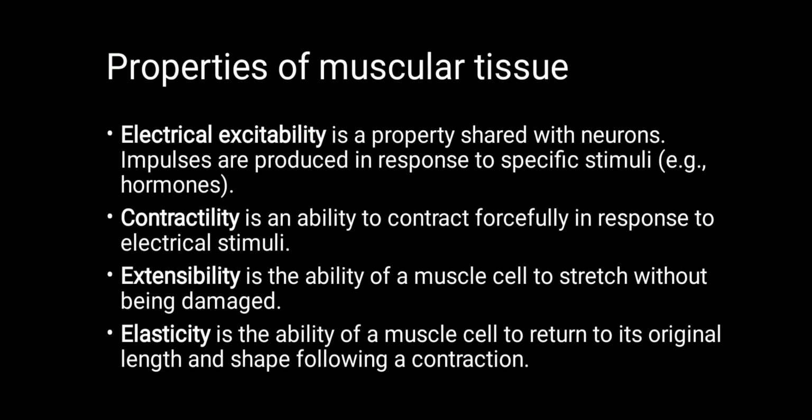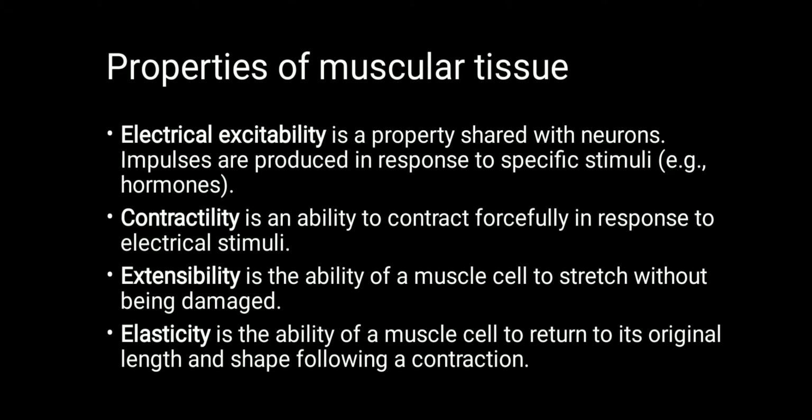Coming to the properties of muscular tissue, every muscular tissue is electrically excitable, meaning whenever an electrical impulse is produced by a neuron, the following muscle is also excited in the same way as the neuron. Contractility is a property of muscular tissue, the ability to contract upon stimulation by impulses. Extensibility is the ability of a muscle cell to extend or stretch without being damaged, within limits.